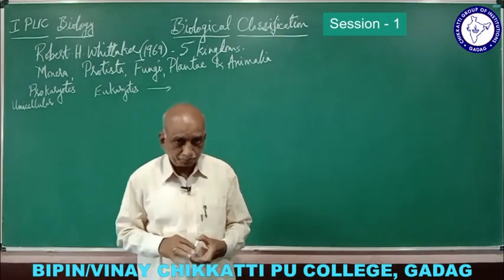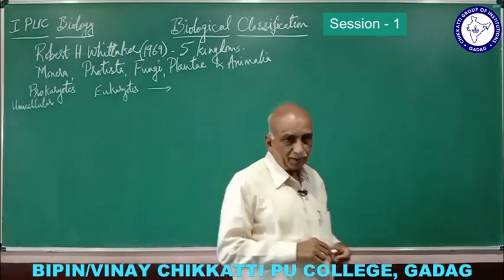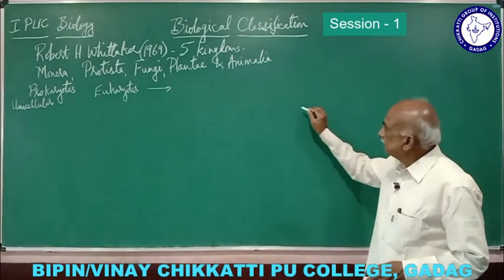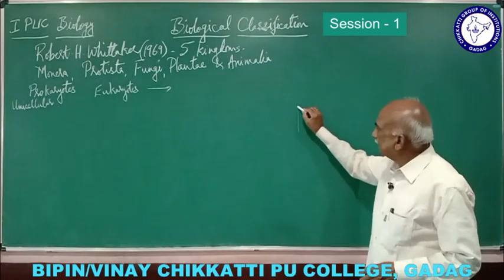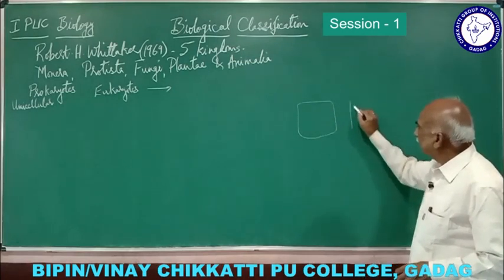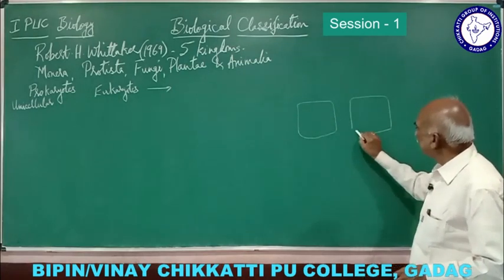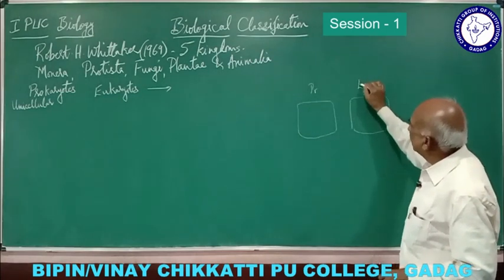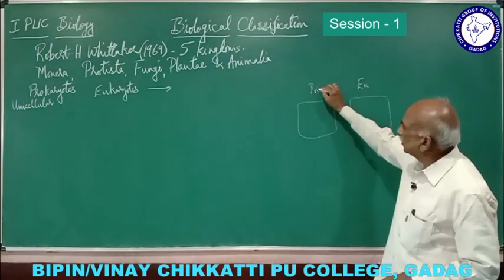Next part. So prokaryote and eukaryote, just to explain the difference between the cell of a prokaryote and a eukaryote. Suppose this is a prokaryote and this is a eukaryote.